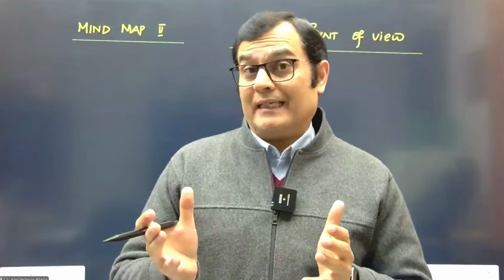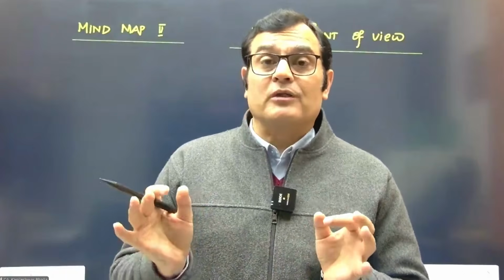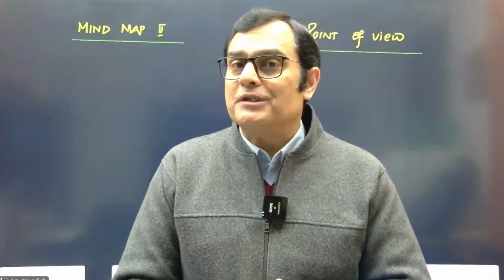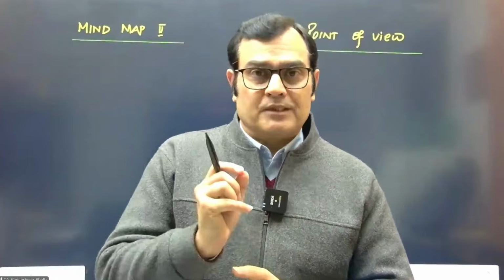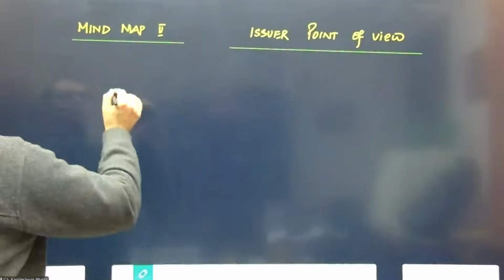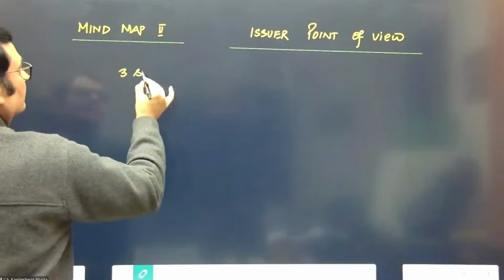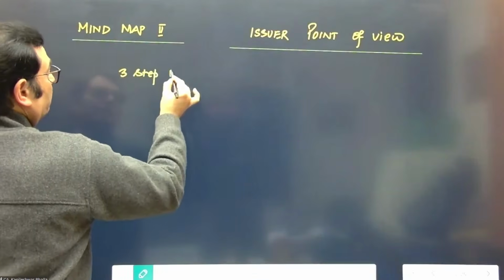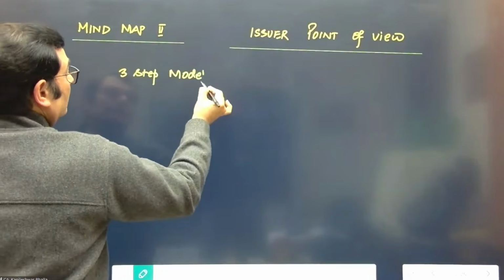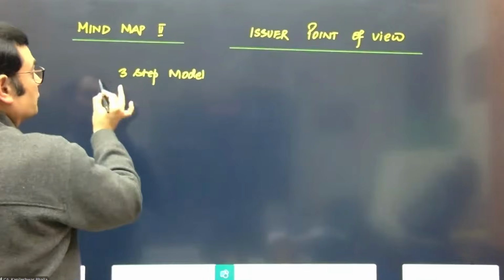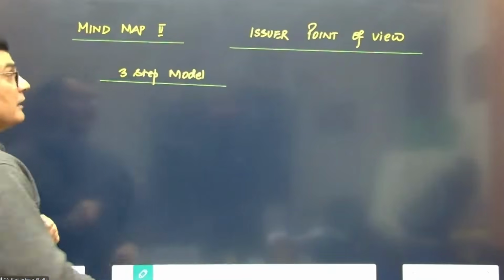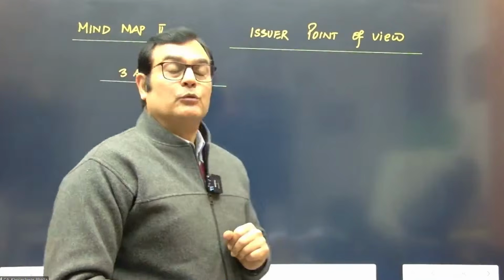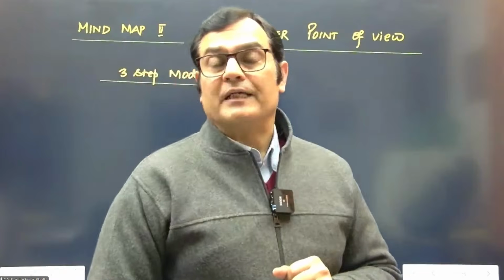So today, as my mind map, I'm just going to consolidate and consider the inputs in terms of version 3. So we're going to apply a simple 3-step model in taking a decision whether the instrument is a financial liability, equity instrument, or a compound financial instrument.